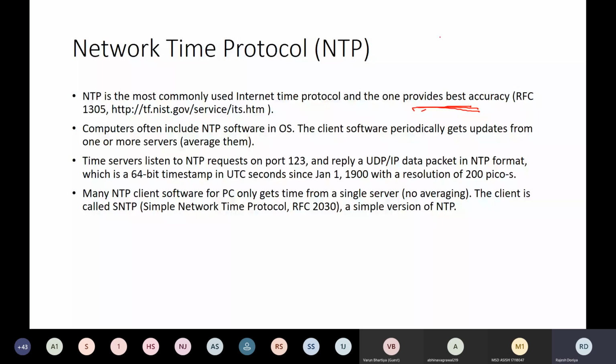Okay. In almost all operating systems, this is the particular piece of code which is placed and which is responsible for getting the periodic time updates. And this particular request is placed on port number 123, and it is generally sent with UDP packets. So this is how it works.